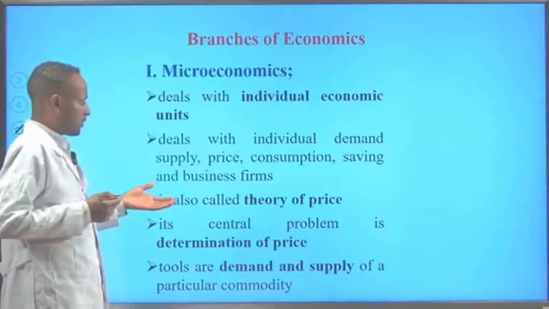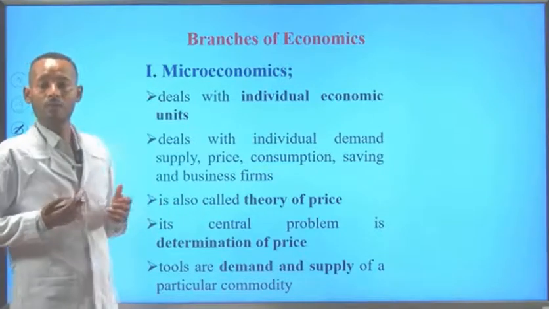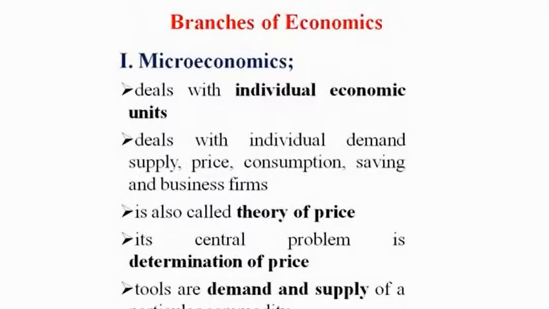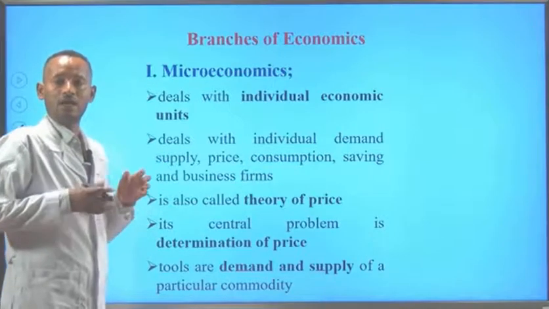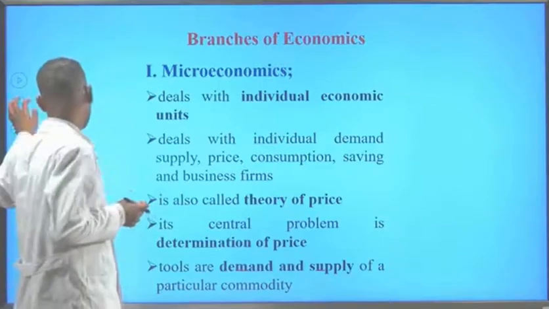Microeconomics is also called the theory of price, and the central problem of microeconomics is the determination of price. And the tools used to determine price are individual demand and individual supply. Individual demand and individual supply are the tools used to determine the market price under microeconomics. This microeconomics is a theory which was proposed by Adam Smith, and Adam Smith is generally considered as the father of economics.